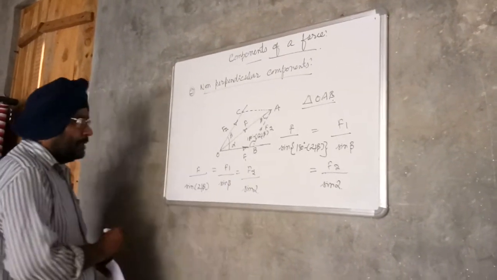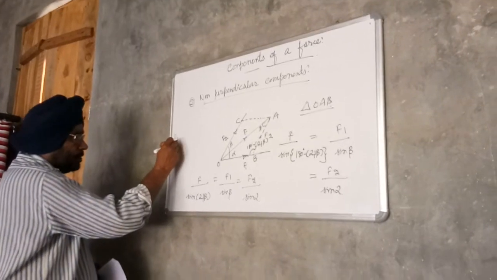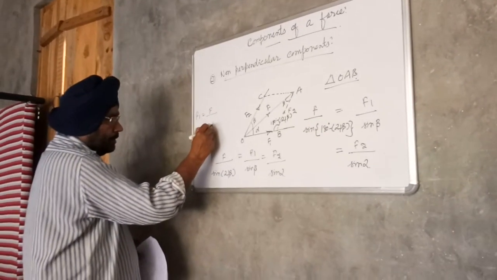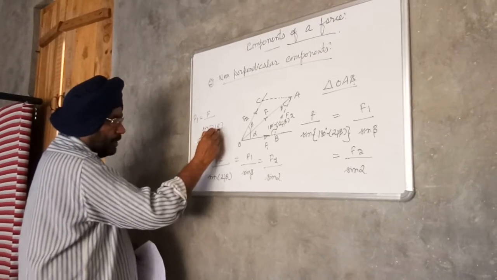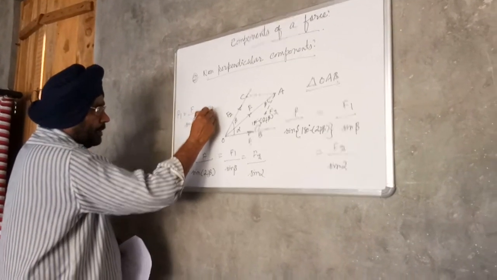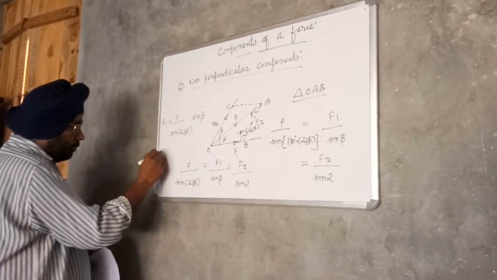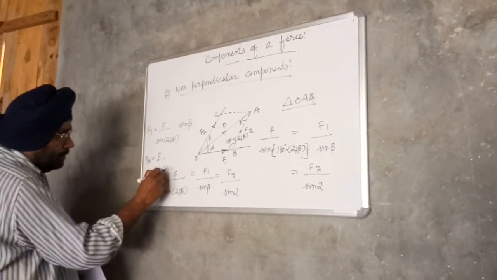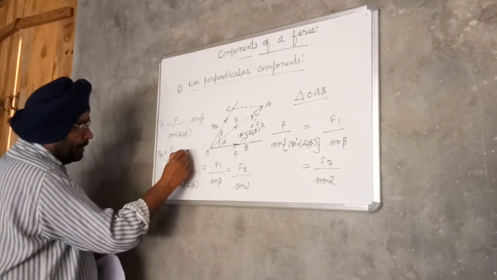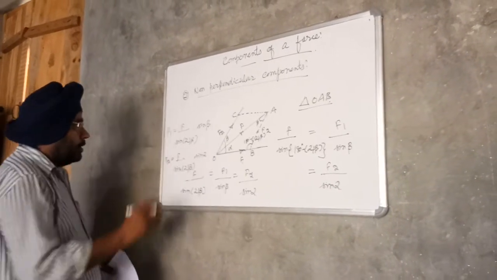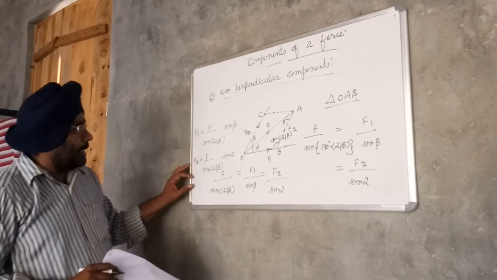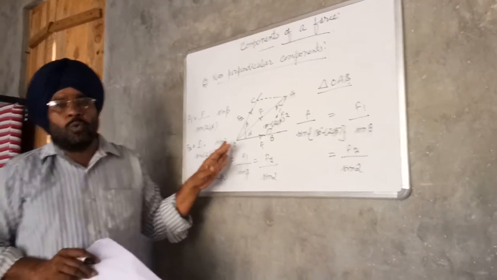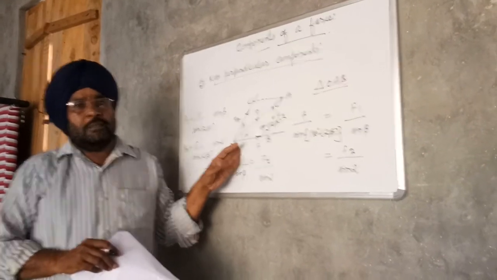So component F1 is equal to F upon sine (alpha plus beta) into sine beta, and component F2 is equal to F upon sine (alpha plus beta) into sine alpha. So these two components F1 and F2, their values are given, and these are two non-perpendicular components. Thank you.